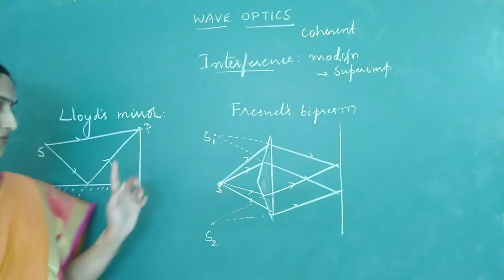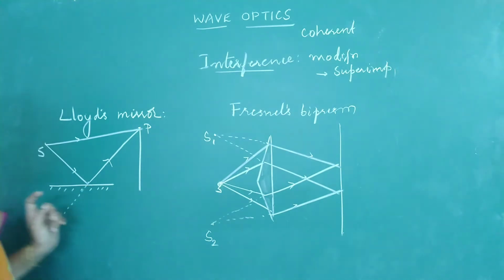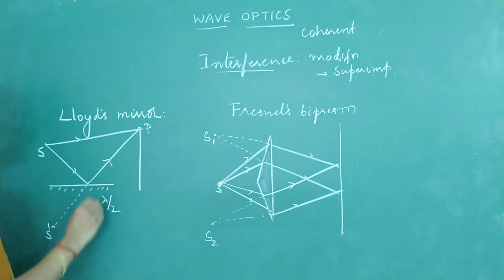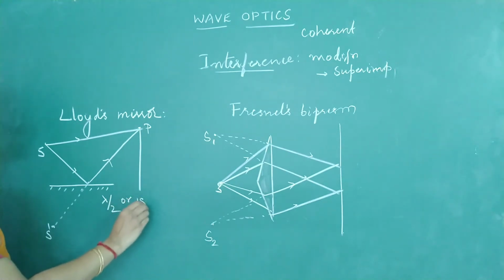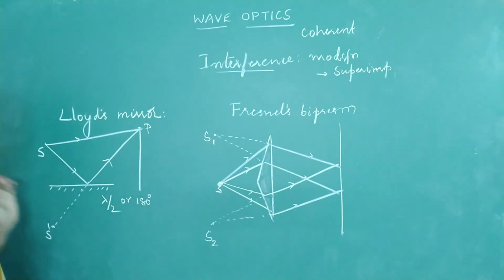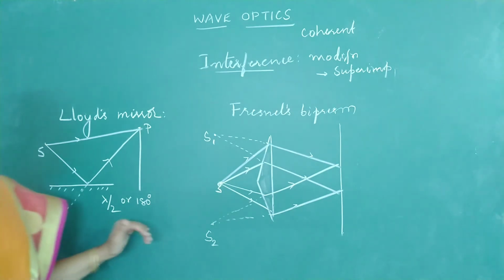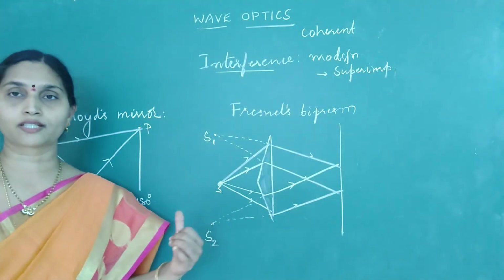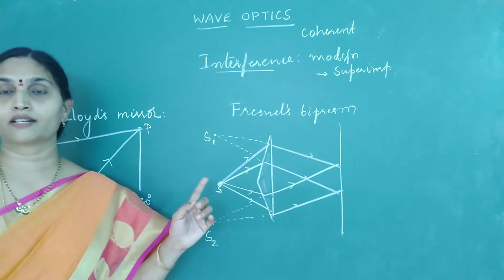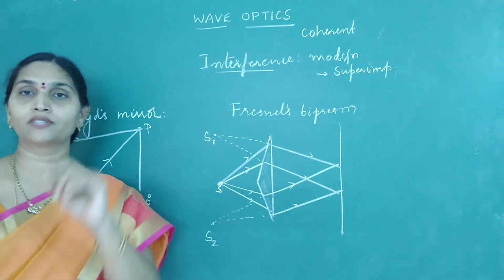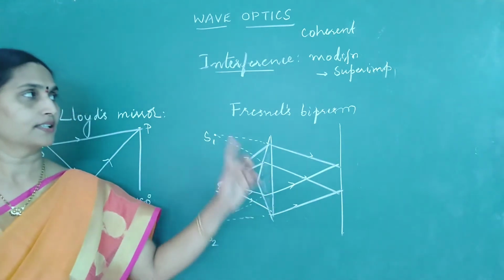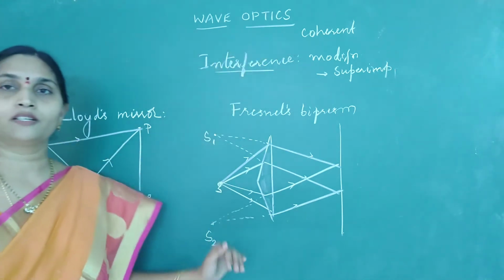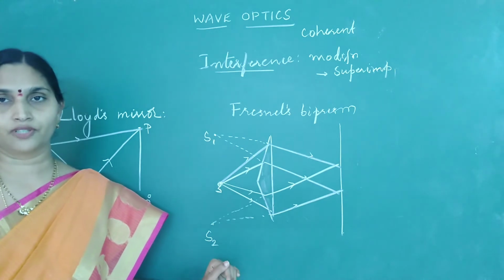But remember, whenever reflection occurs from the surface of a denser medium, there is a phase shift: a path difference of lambda by 2, or a phase difference of 180 degrees, is observed. This we will study in detail later, but these are the methods for obtaining coherent sources. We generally prefer the first one. From a single source, if you allow the light to pass through two slits, that will give you two coherent sources. If sources are coherent, interference would be a sustained interference.